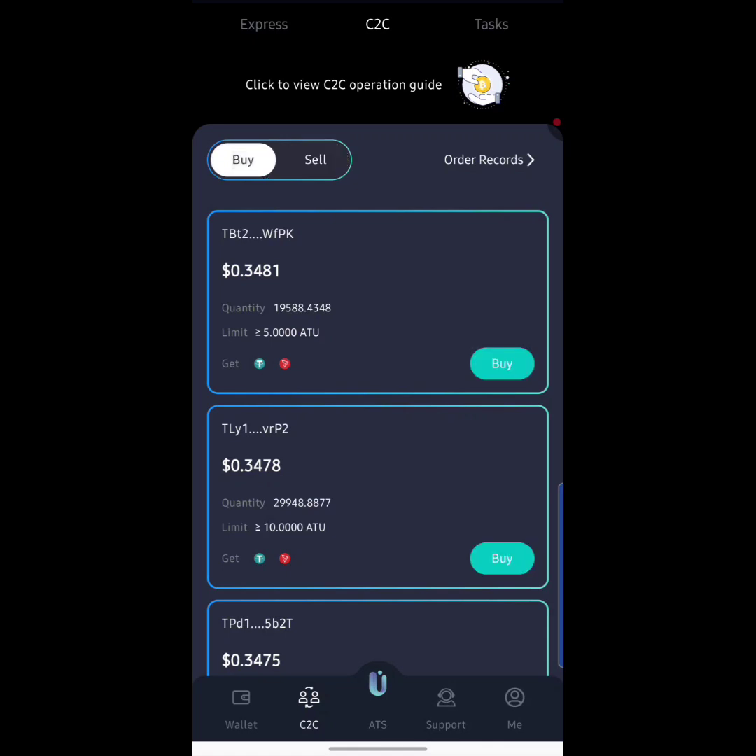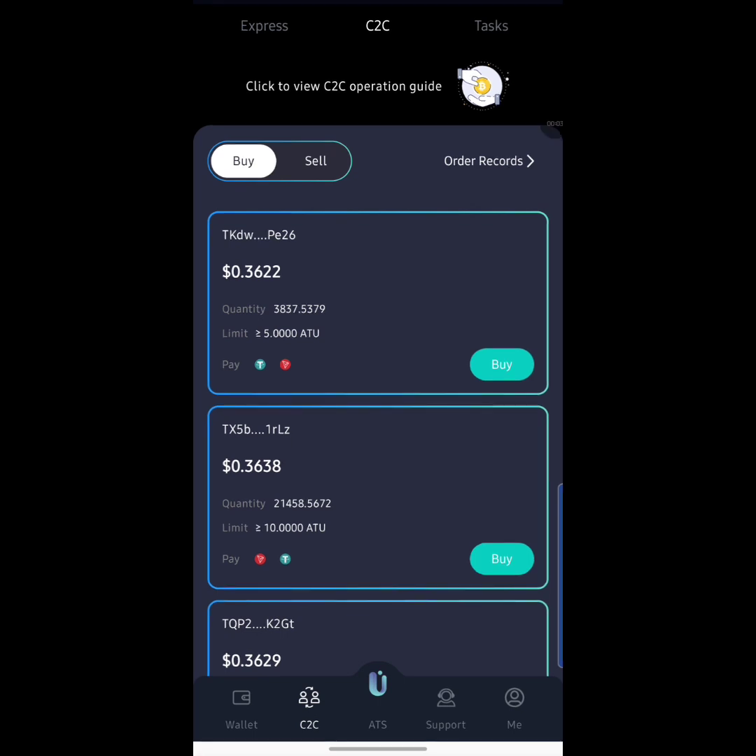All you simply do is hit on buy, and then you find someone who actually wants to sell to you. Okay, so remember, guys, buy is sell and sell is buy. All right, so that is basically how P2P works, guys. Over here it says that this person has a quantity of 3,837 worth of R2, and his limit is actually 5 R2 in terms of selling.